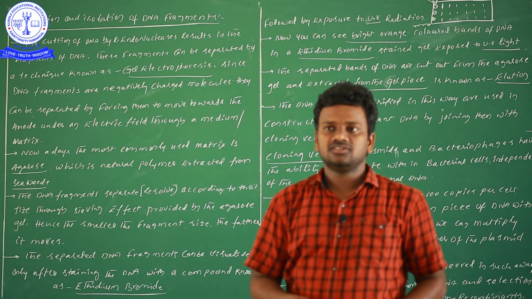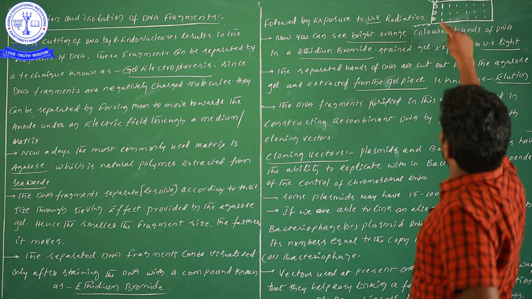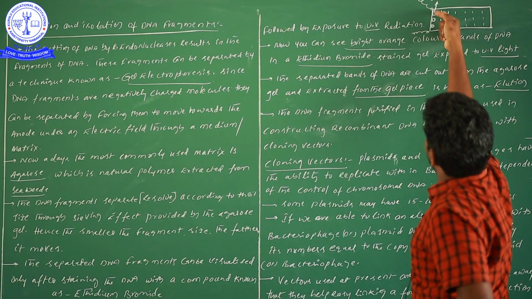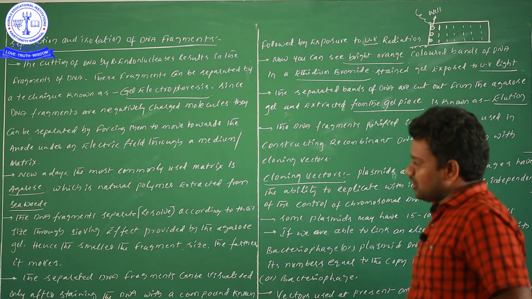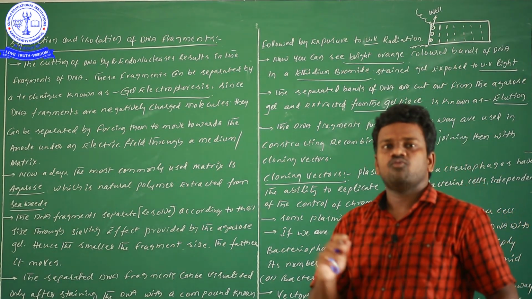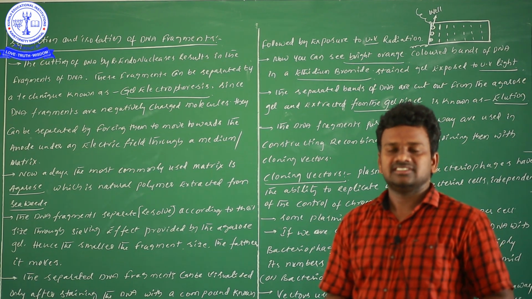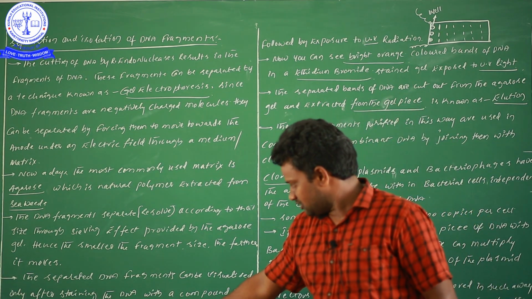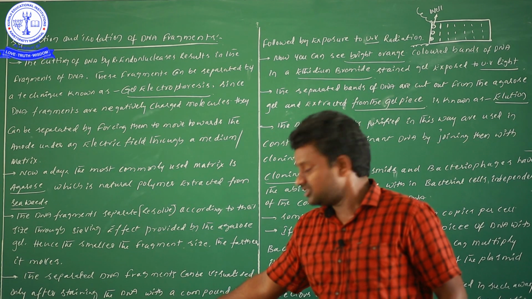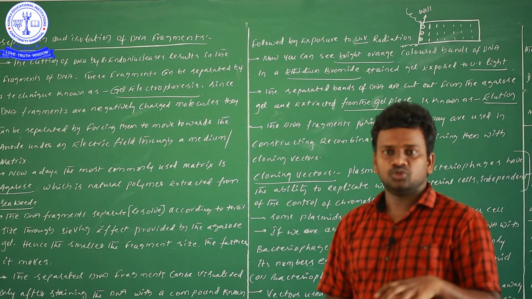Now here is the technique we are going to explain. First of all, these are all wells. Once we get the DNA fragments, of different sizes, first of all we add ethidium bromide. Ethidium bromide is a chemical compound, and we add it into the DNA fragments.